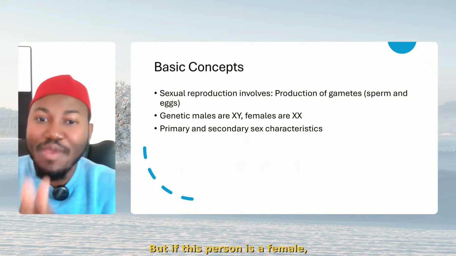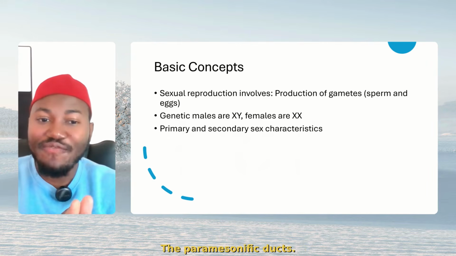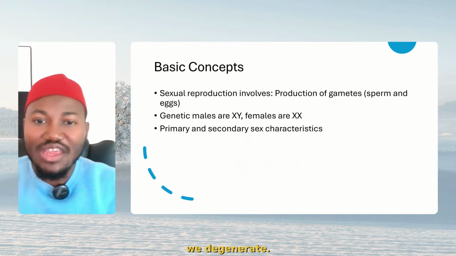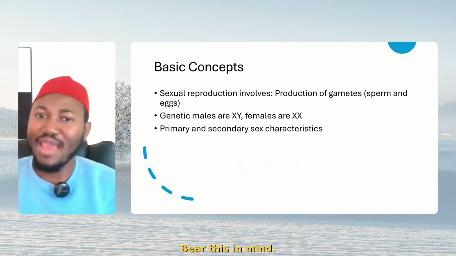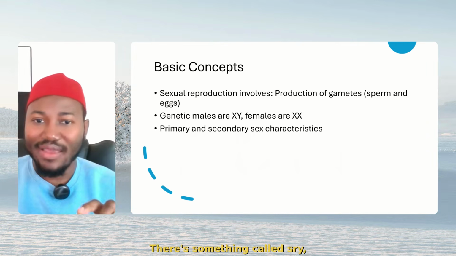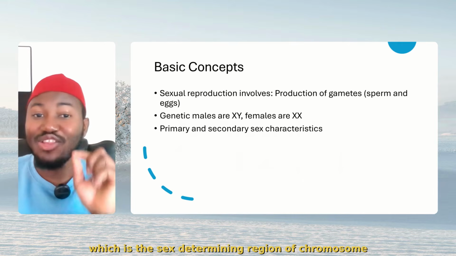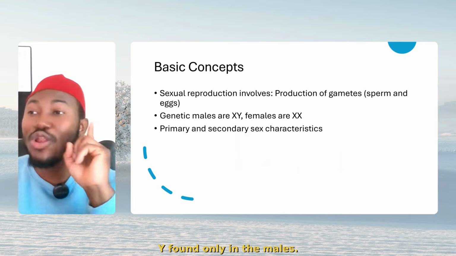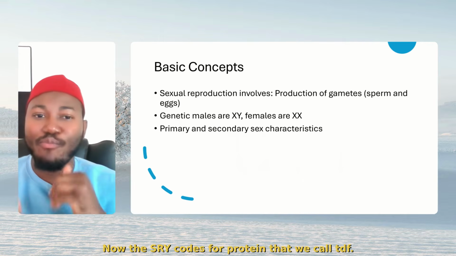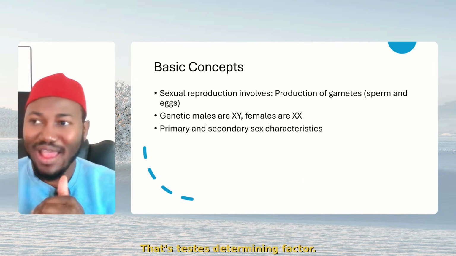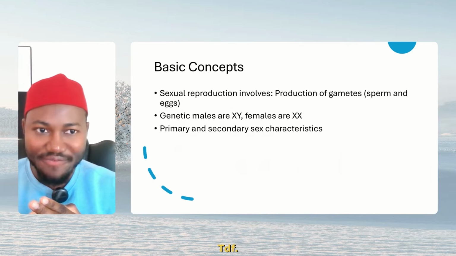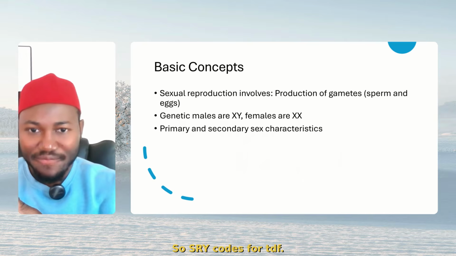But if this person is a female, what happens? The paramesonephric duct will remain, while the mesonephric duct will degenerate. Bear this in mind. Now, for a duct to degenerate, it depends on the SRY. There's something we call SRY, which is the sex-determining region of chromosome Y, found only in the males. The SRY codes for a protein that we call TDF. That's testis determining factor. Put this in your head. TDF. So SRY codes for TDF.